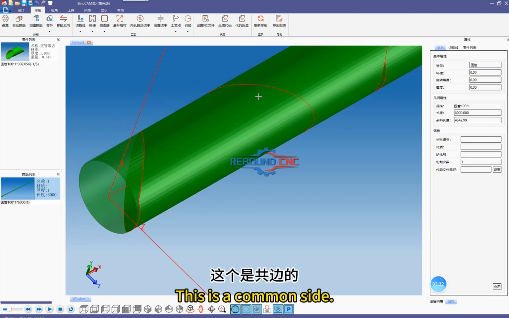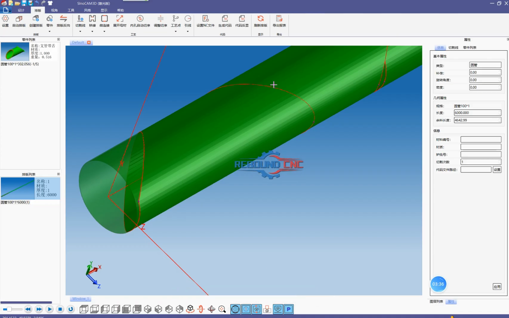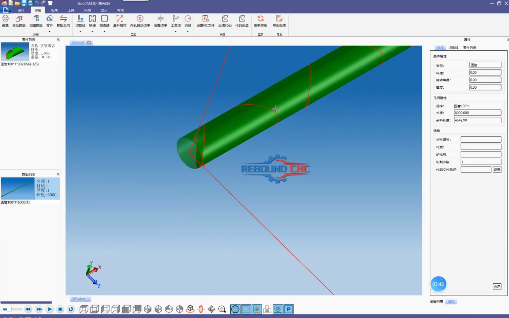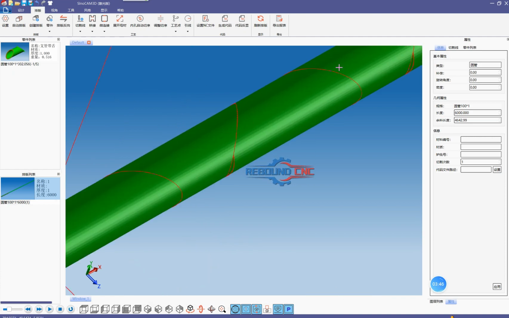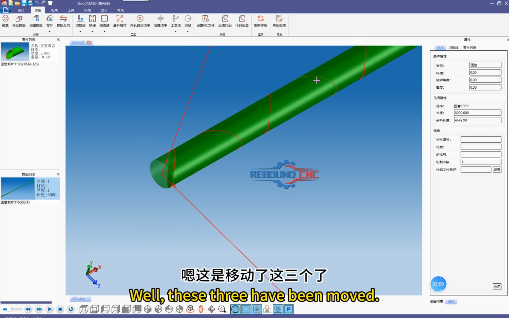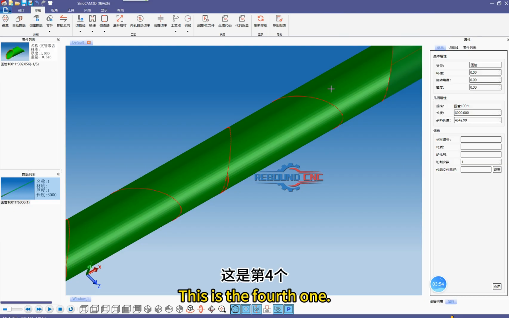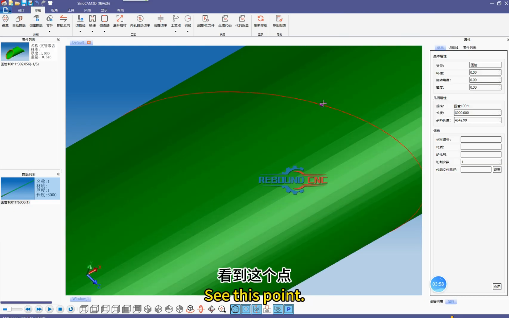This is a common side. This can be moved. Move it to this position. The common side can't be moved. This place can be moved. Well, these 3 have been moved. This is the 4th one. After zooming in, see this point.